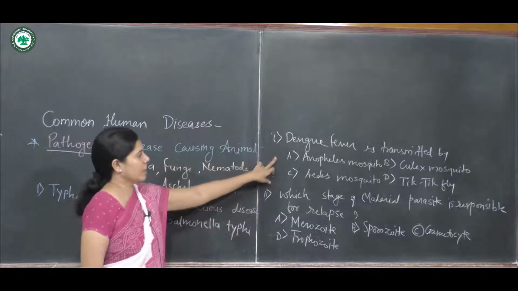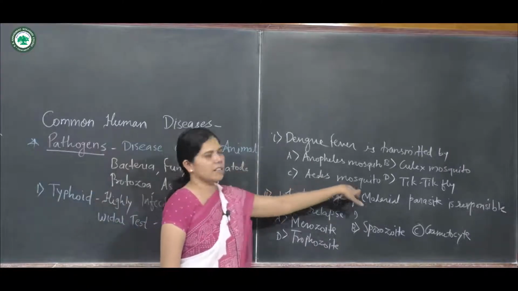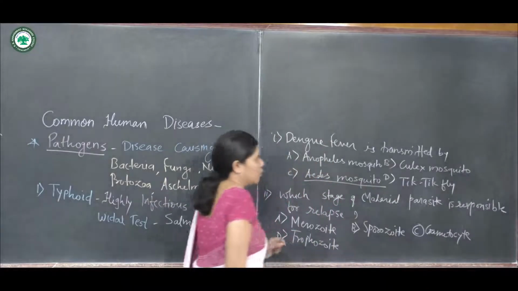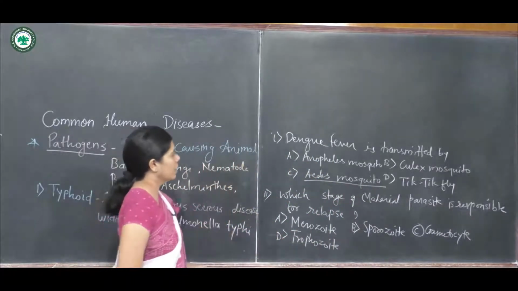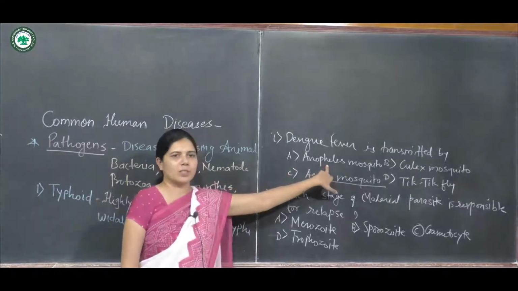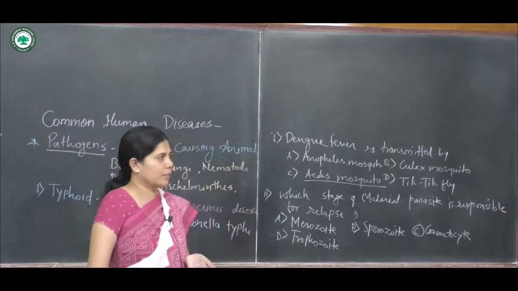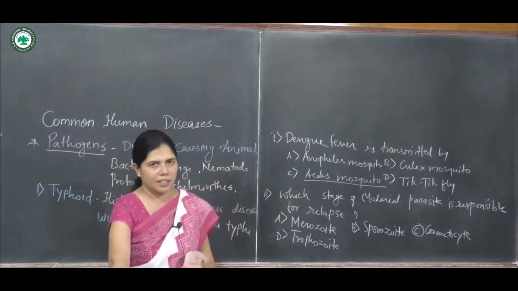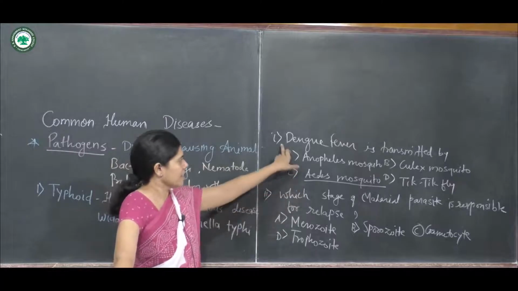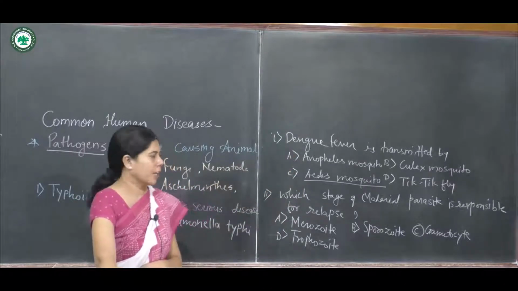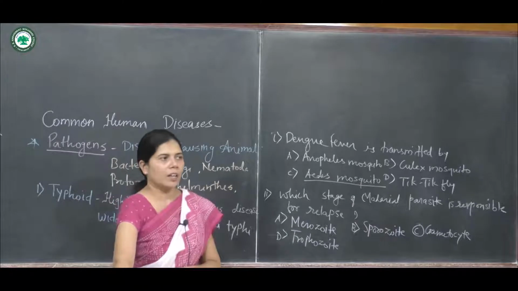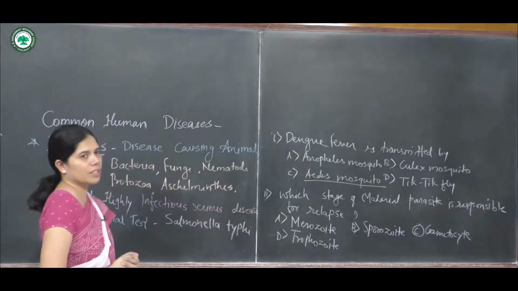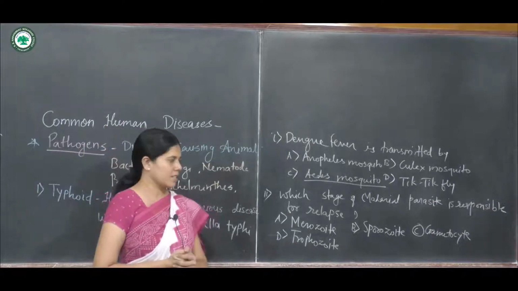Dengue fever is transmitted by the Aedes mosquito. You have to learn that. Again, you have to know the remaining two cause different diseases, like filariasis, and the tsetse fly is the vector for sleeping sickness. So the answer is that dengue fever is transmitted by the Aedes mosquito. Again, what is the trick used for this question's answer?